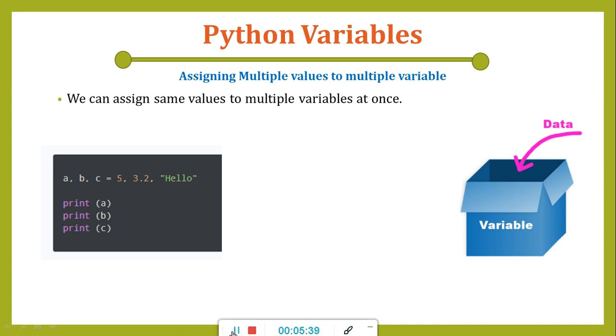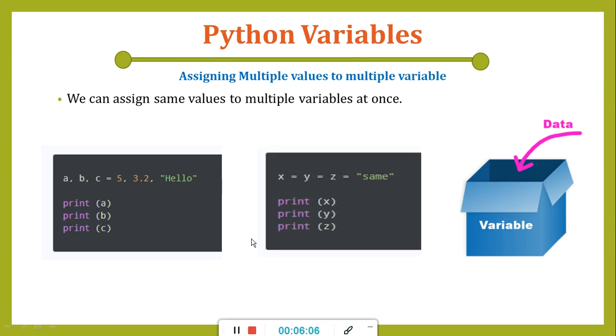So if we try to print, it will get printed like A as 5, B as 3.2, and C as hello, which is in string format. So 5 is our integer, 3.2 is a floating point value, and hello is simply a string value, right? If we print this, we simply get A with the value 5, B with the value 3.2, and C with the value hello. So here we are assigning multiple values to multiple variables.